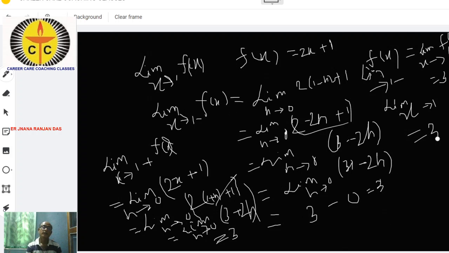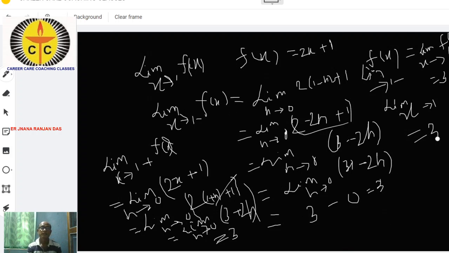And there are certain functions for which the limit does not exist. I have also already told you the case of special functions, that is bracket x, mod x.